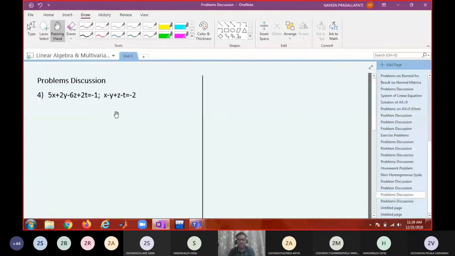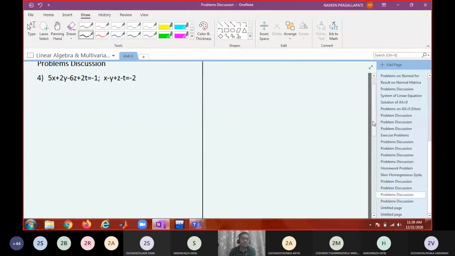Whenever I'm doing it on the board, parallelly you write down those steps, either by yourself or by looking at the board. So make a copy of the class notes. All of you copied? So you do it along with me.